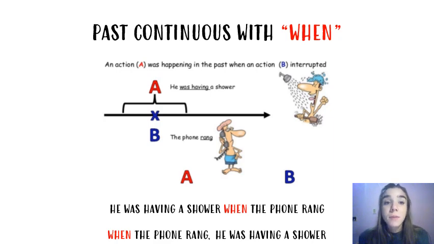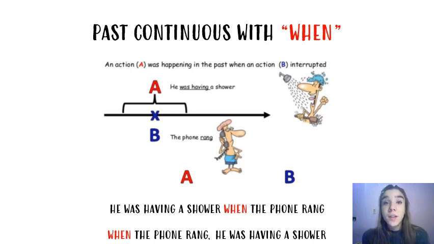So, let's review the past continuous with when, okay? Here you've got the same chart that you have copied in your folders, okay? An action A was happening in the past when an action B interrupted.